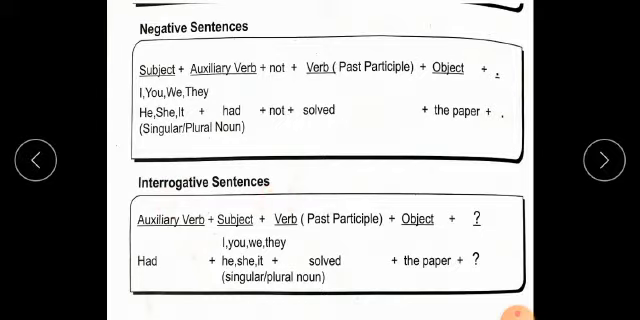Interrogative sentence. In an interrogative sentence, we exchange the auxiliary verb with the subject. Auxiliary verb means had. Had is written in the beginning of the sentence, and at the end of the sentence we put a question mark. So the sentence is: had she solved the paper, question mark.